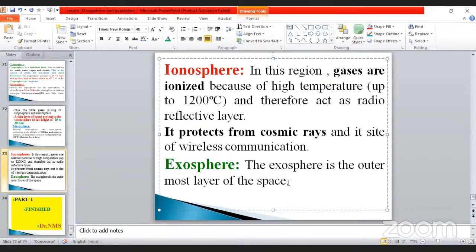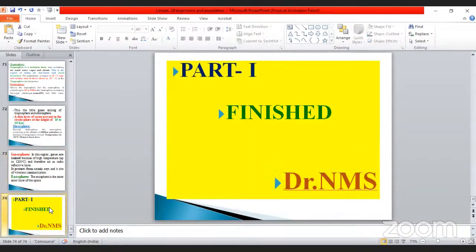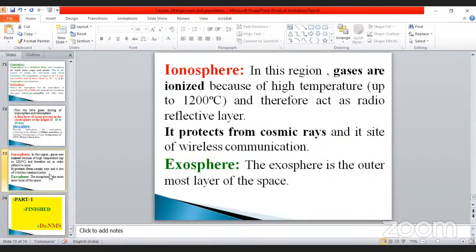Outermost layer of the space. This is very, very important. In that area, there is no air, I think. So this is the important thing, my dear. So what are the layers? What are the things? That's all about the first part.